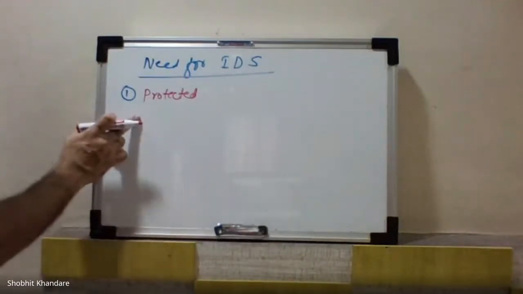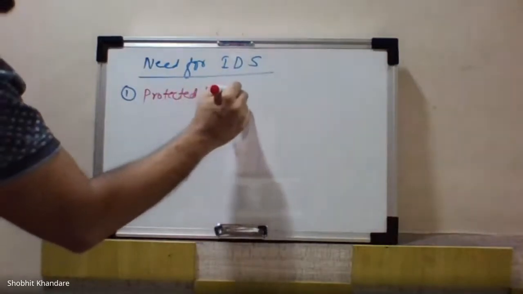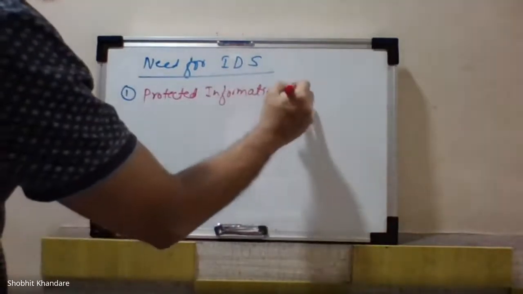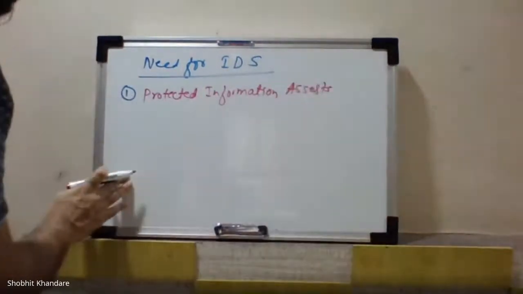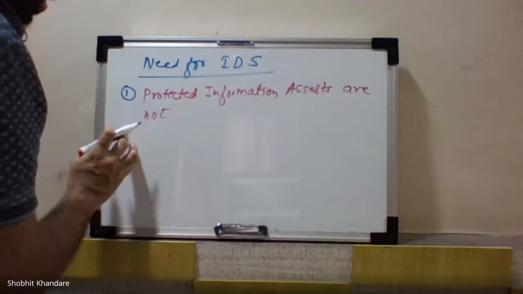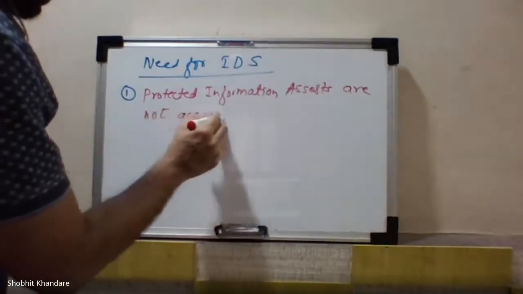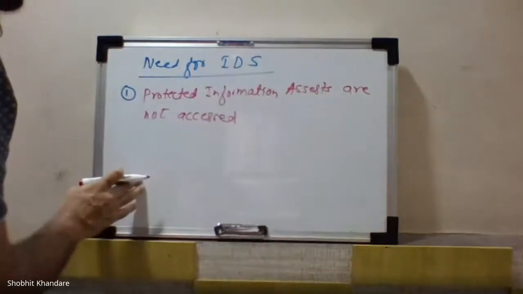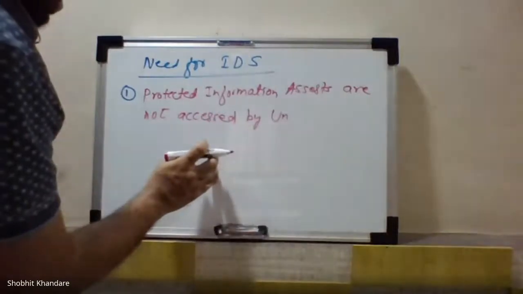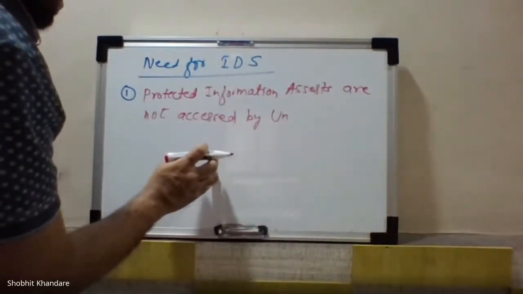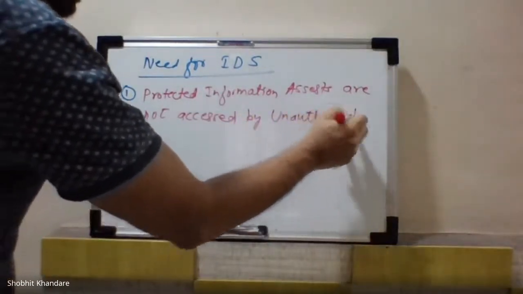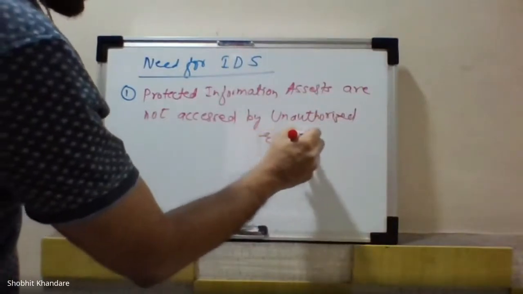Okay, so protected information assets are not accessed by unauthorized entities.